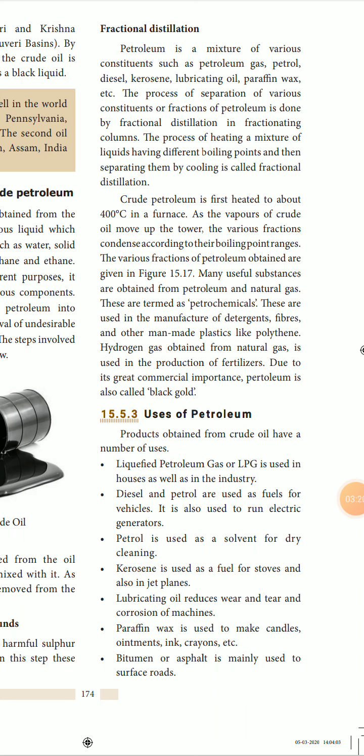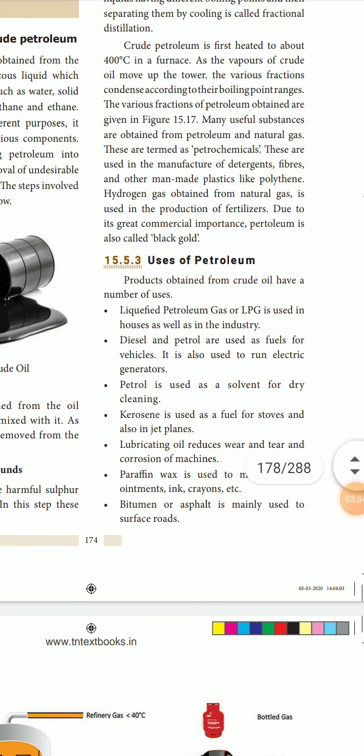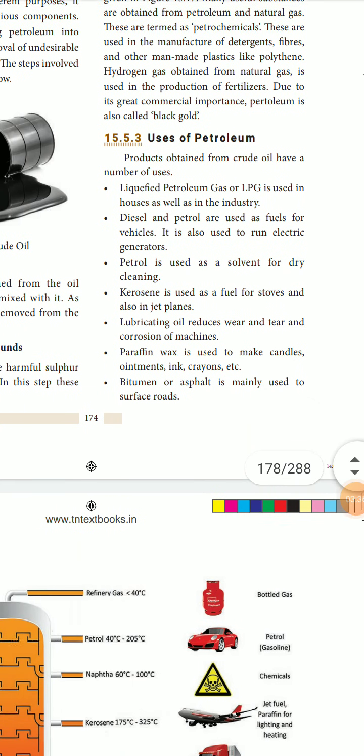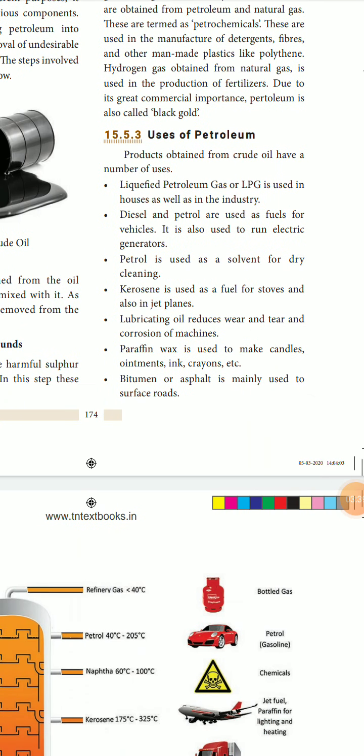These are used in the manufacture of detergents, that means washing soaps, fibers, and other man-made plastics like polythene. Hydrogen gas obtained from natural gas is used in the production of fertilizers. Due to its great commercial importance, petroleum is called black gold. Now next, uses of petroleum.